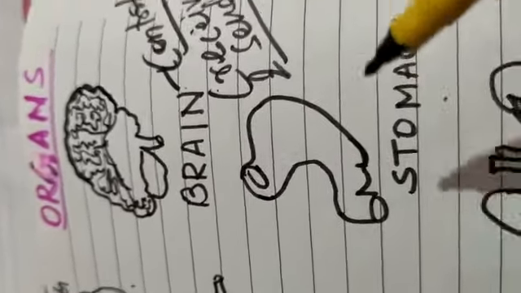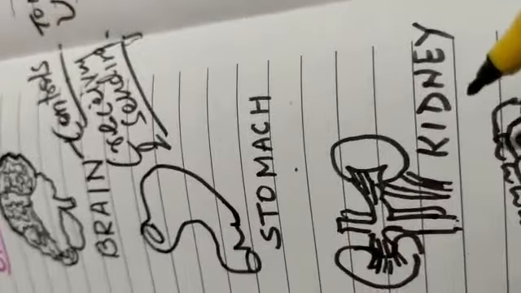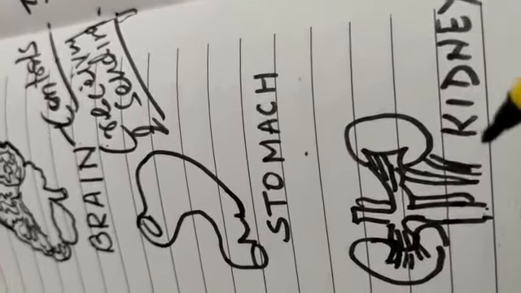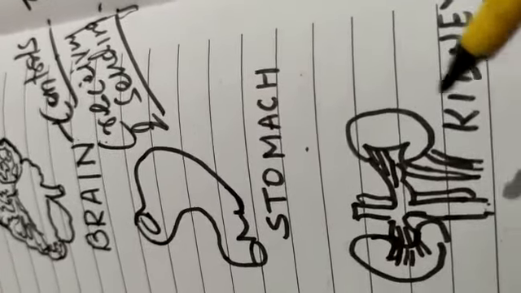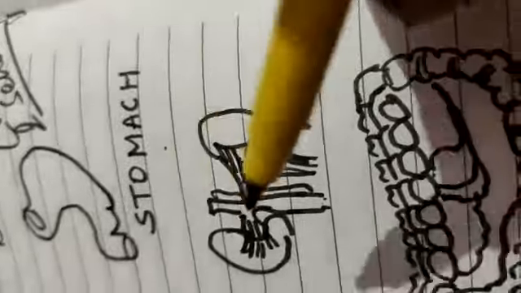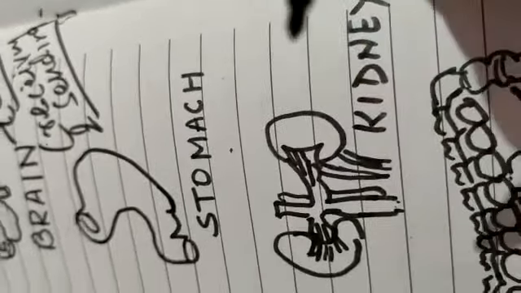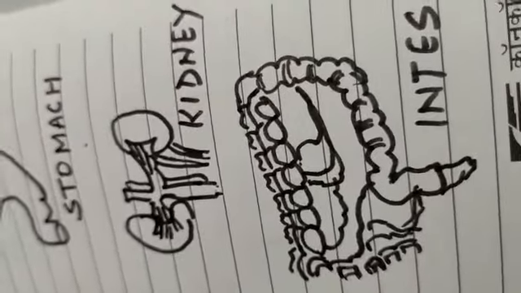Stomach helps in digestion. You already know that. Now kidney. Kidney helps in filtration, absorption, filtration of fluid, and absorption of what? Food. Now intestine. What is the function of intestine?